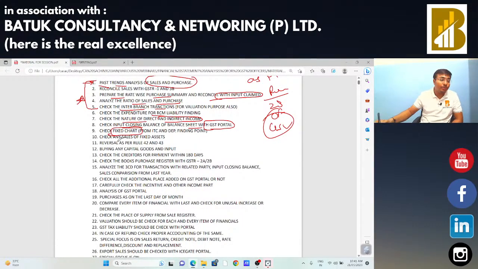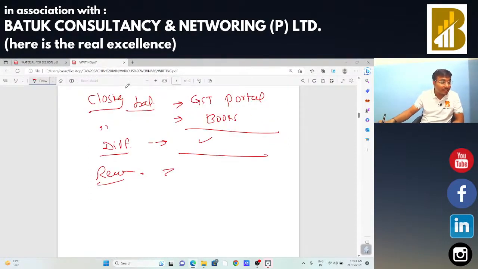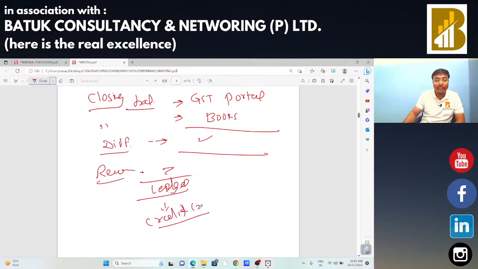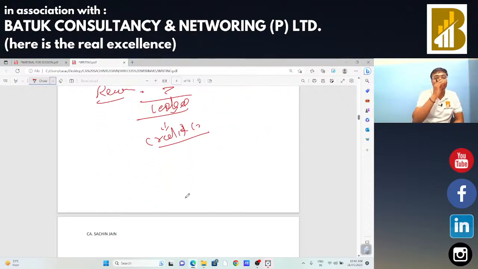Okay, when you are going to check the financial statement, sir, closing balance on the GST portal: when you go to the GST portal as a departmental authority, you have the facility to view the complete portal of that particular assessee. In that case, you just need to go to the ledgers. In ledgers, you need to go to the credit ledger. Suppose you are going to do the audit of financial year 1920,